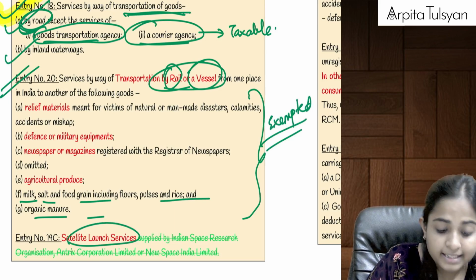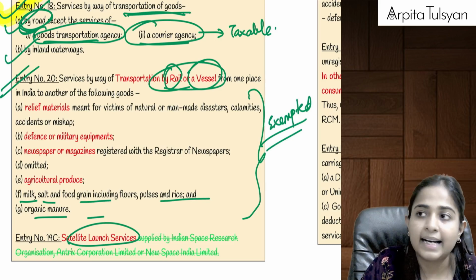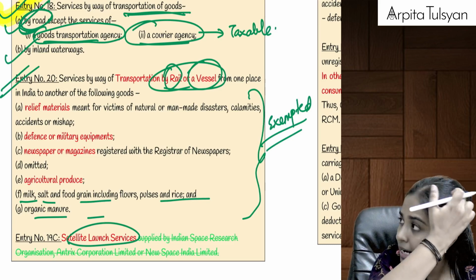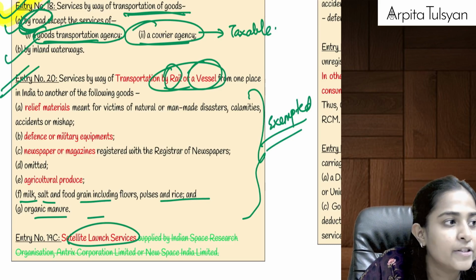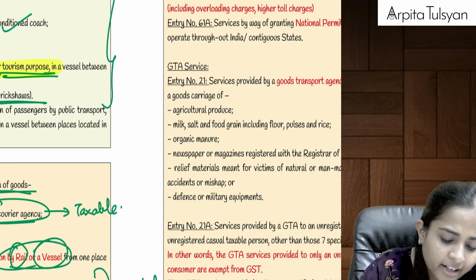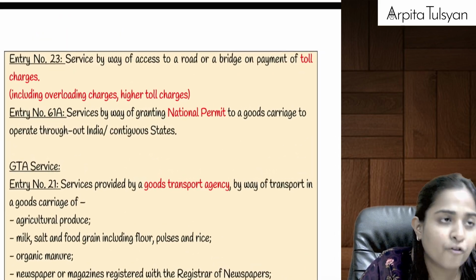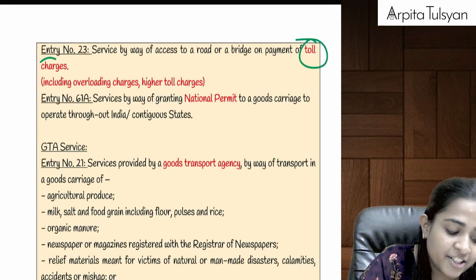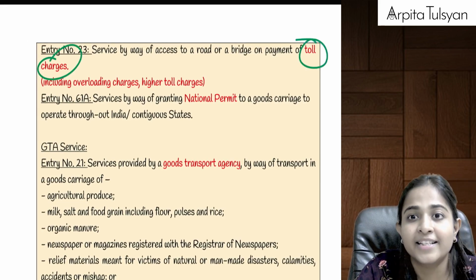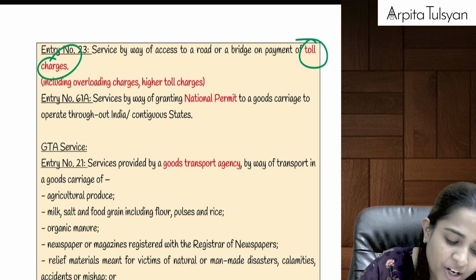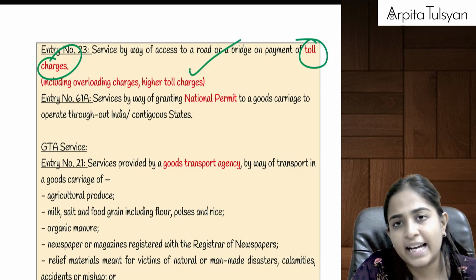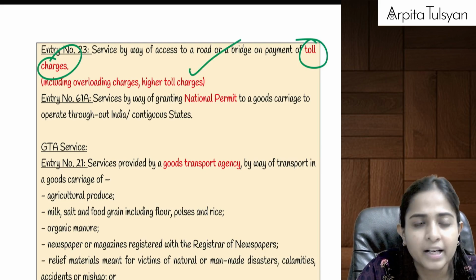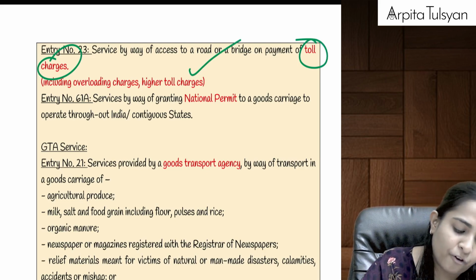Similarly, satellite launch services provided by companies like ISRO, Antariksh Corporation, etc., even that is totally exempted from GST. Then payment of toll charges, payment of overloading charges, double toll charges if you do not have FASTag, etc., even that is transportation, right? Even that will be totally exempted from GST.